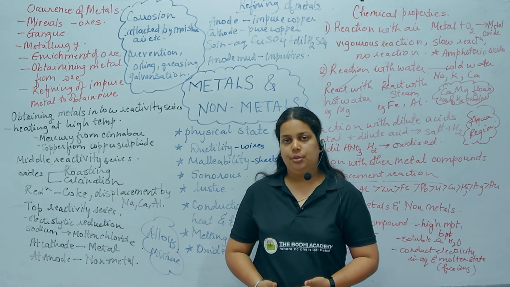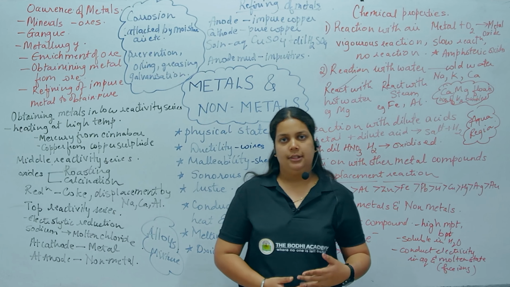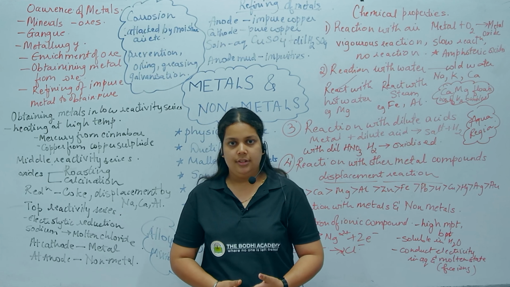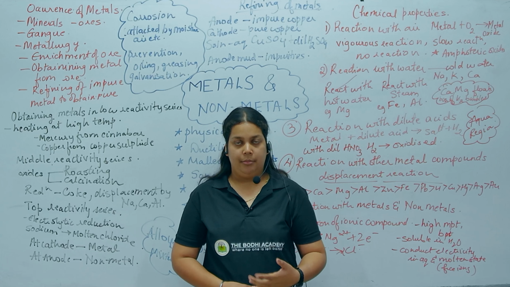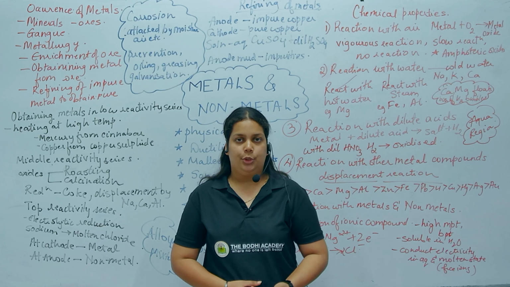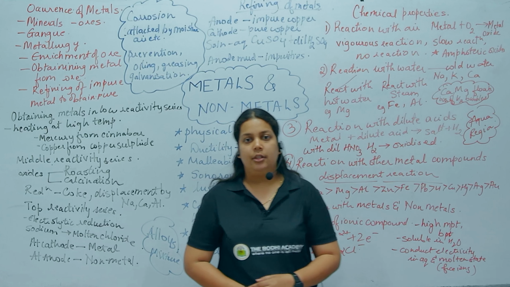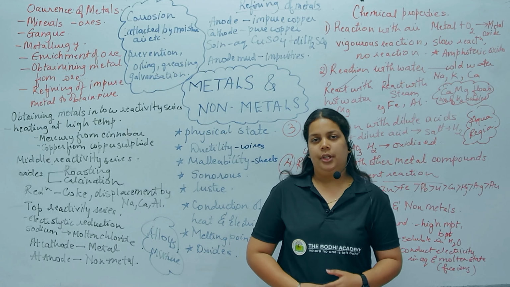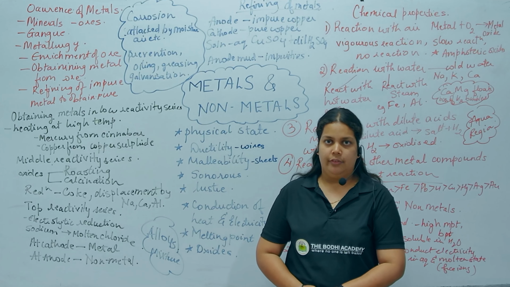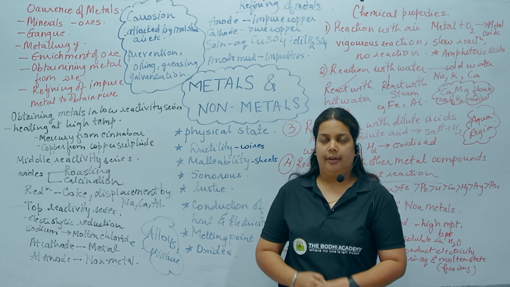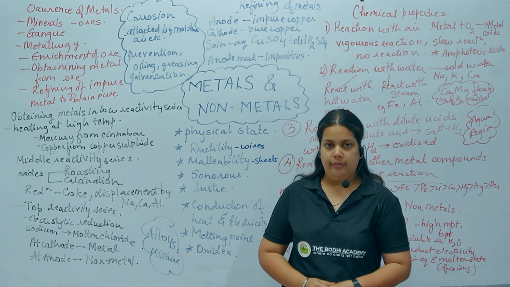Non-metals also show some exceptions. An example is iodine, which is lustrous. A high melting point is shown by diamond, and non-metals are usually bad conductors of electricity, but graphite is a good conductor of electricity.